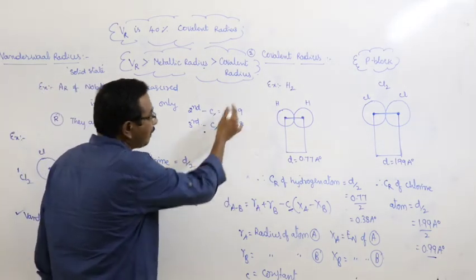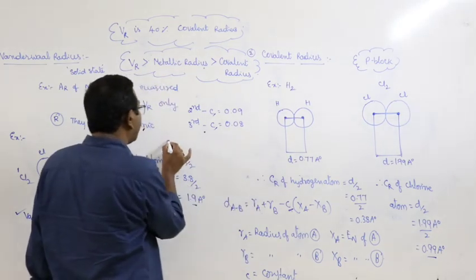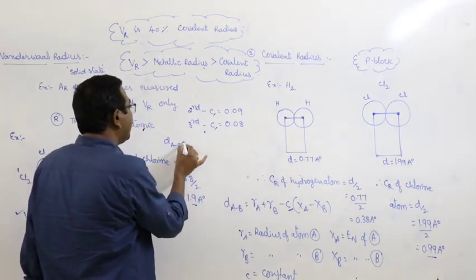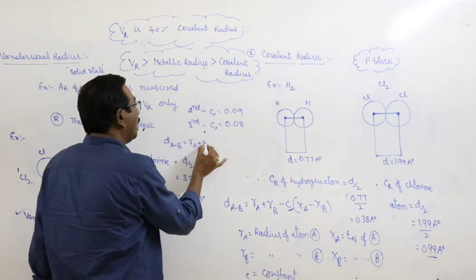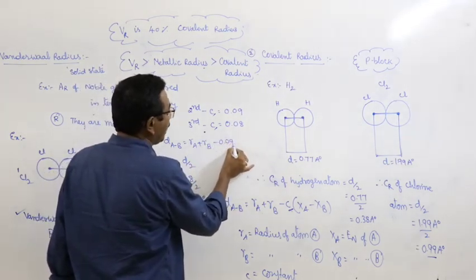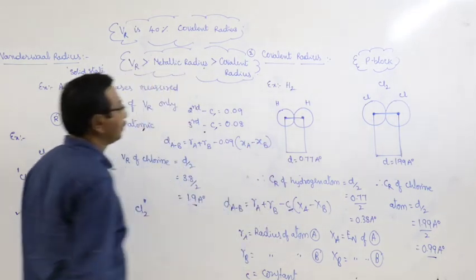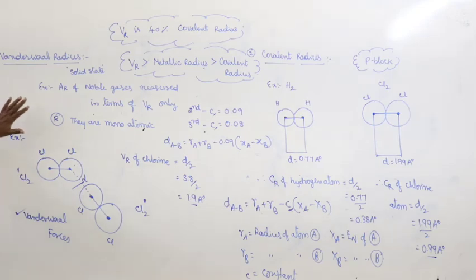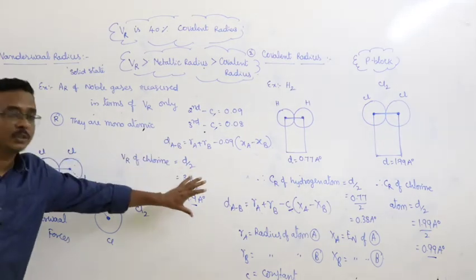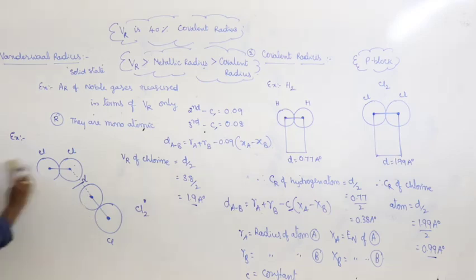In the case of the second period, the total formula can be represented as DAB is equal to RA plus RB minus 0.09 into XA minus XB. This is the concept related to the different atomic radii, and this is the formula used in the case of advanced problems.